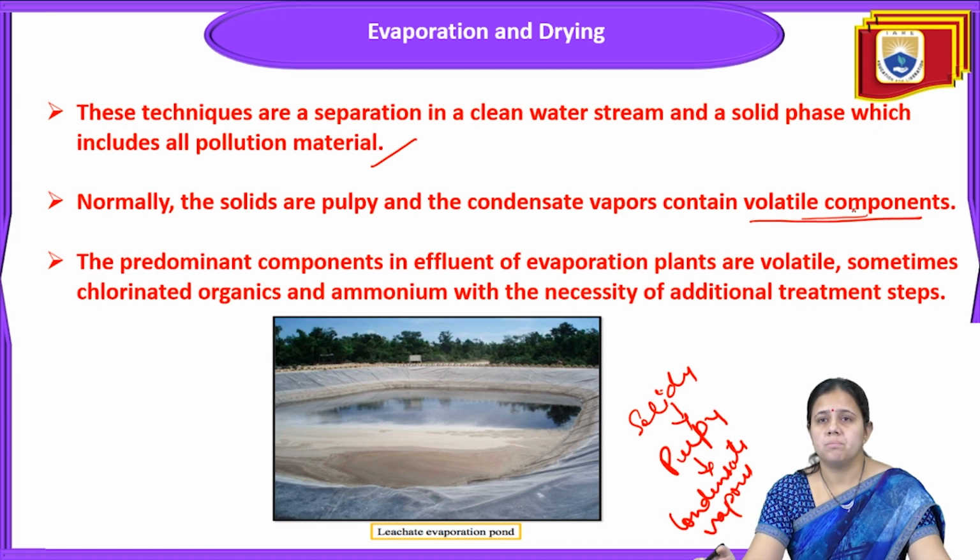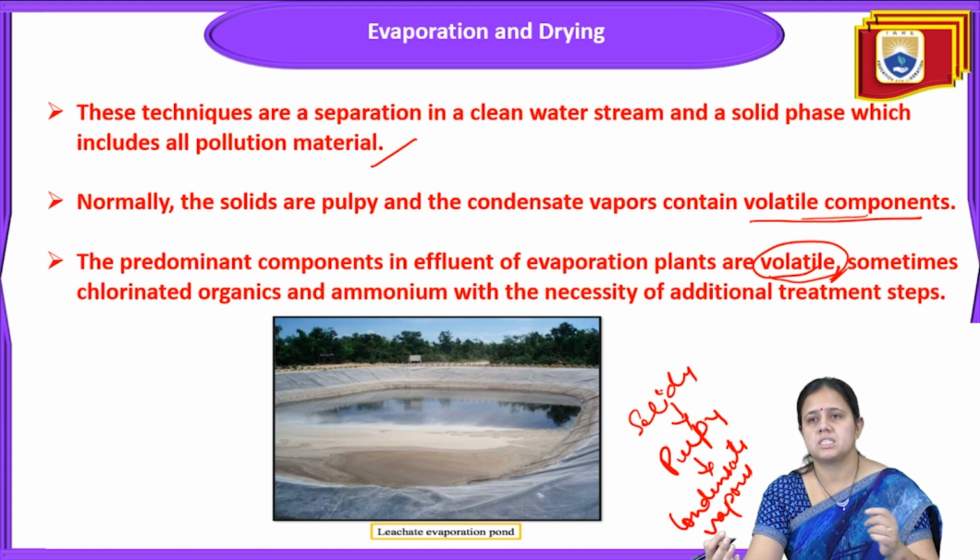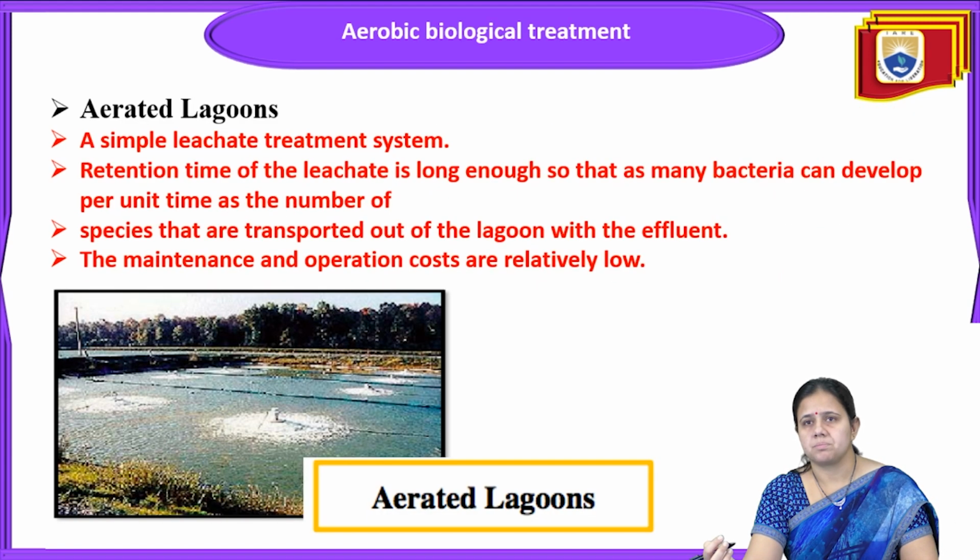The predominant components in the effluent of evaporation plants are volatile in nature, such as chlorinated organics and ammonia. So additional treatment steps are necessary.